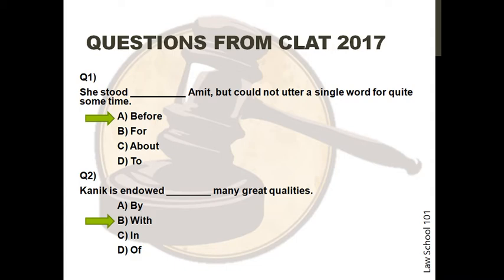Now we will begin discussing the questions from previous year papers for practice. Before we begin, make sure you are relaxed. The application of these concepts as they come in the exam is very simple. Let's begin with CLAT 2017.